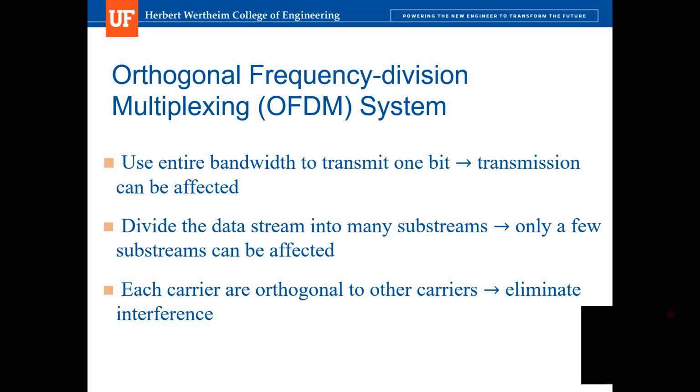Also, these substreams are carried by many subcarriers, and in the OFDM system, each carrier is orthogonal to the other carriers. So in this way, because there cannot be any interference between those orthogonal carriers, we can eliminate the interference.